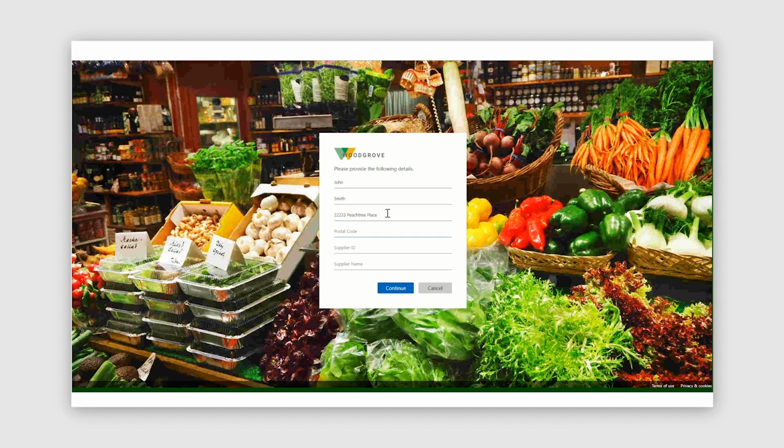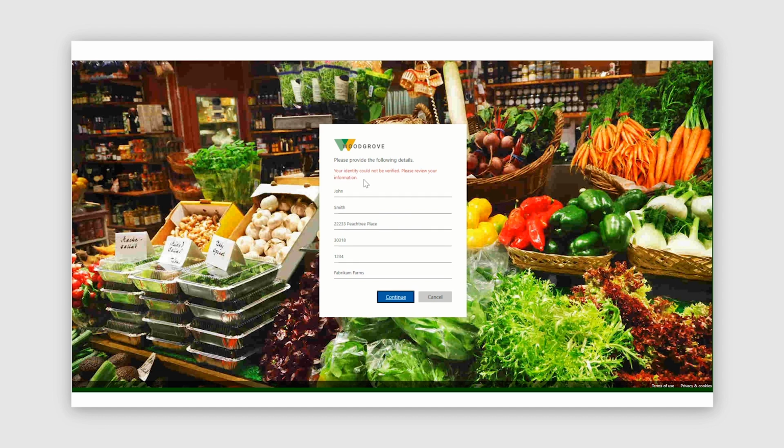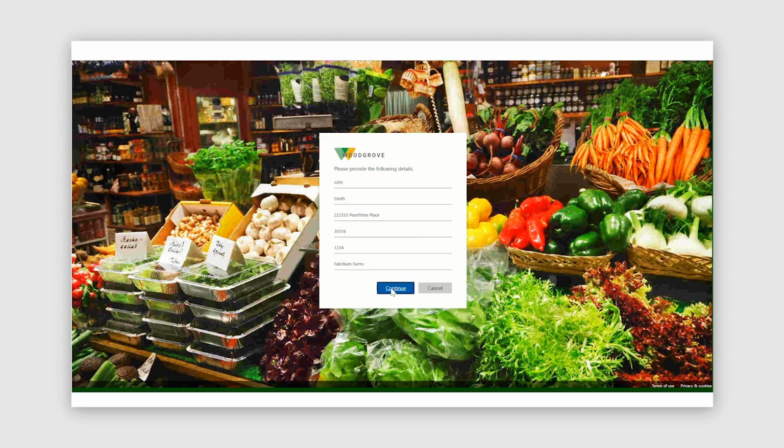So we'll go through, we'll put in the information for John Smith, his supplier ID, and the supplier that he works for. And we'll click continue. We get a message back that the identity could not be verified. That was the Ideology identity proofing. John notices that he's got a small typo in his address. So he corrects the typo, chooses continue, and this allows the sign-up process to complete.